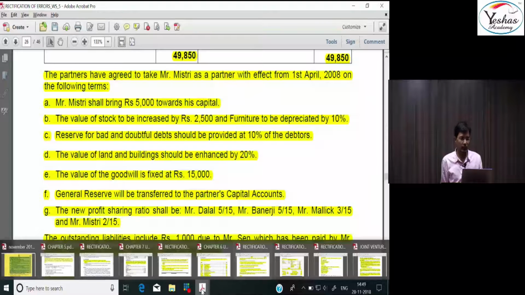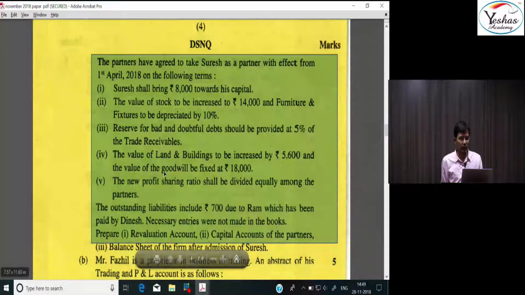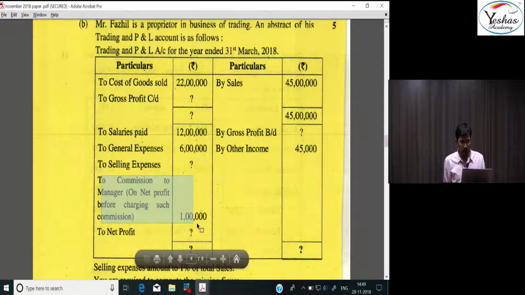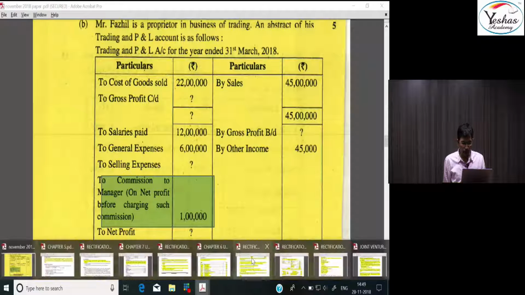This question, again the same thing, they are asking us to find out the missing information. It's a question from trading and P&L account. This question was for 5 marks. Commission, only the amounts are different. This question also we happened to discuss in a chapter called Final Accounts.